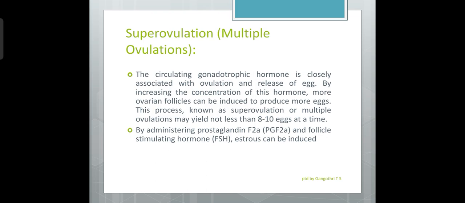Artificial insemination is preferred to natural mating because the purpose of superovulation is to genetically improve the progeny, right? So instead of natural mating, artificial insemination is preferred here. As the eggs are fertilized, they undergo development to form embryos.